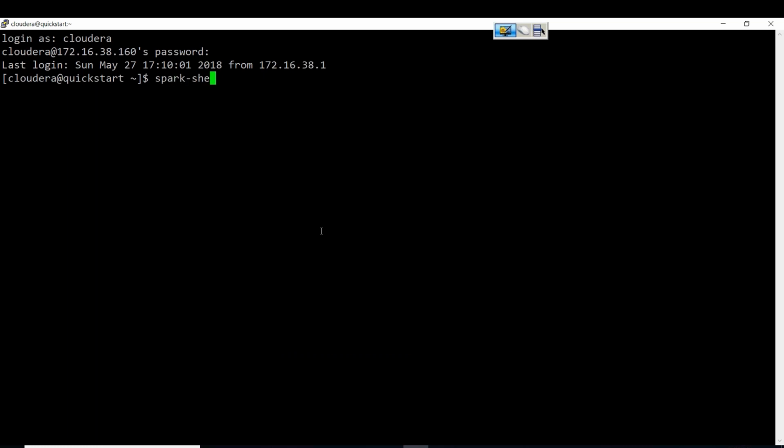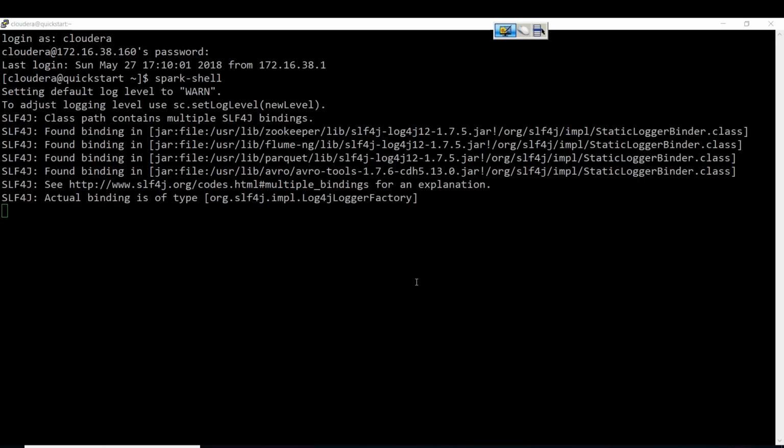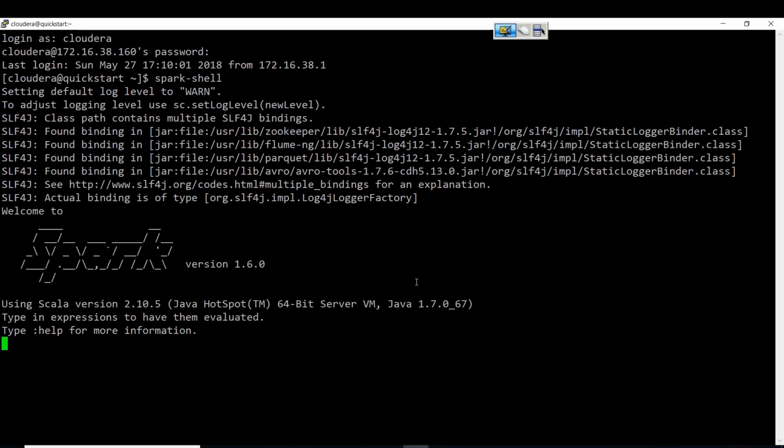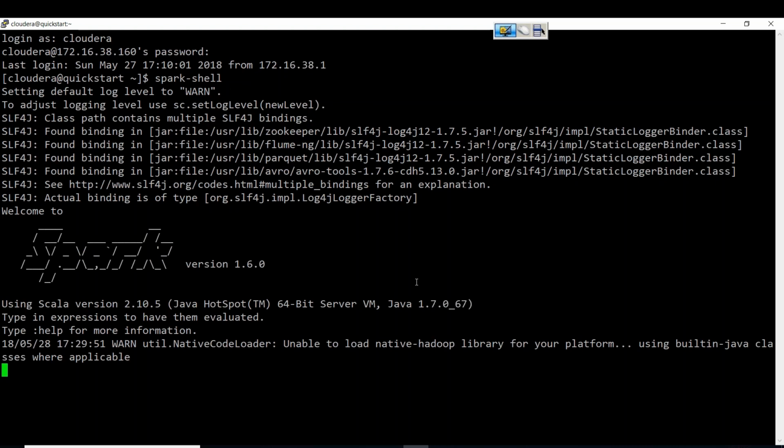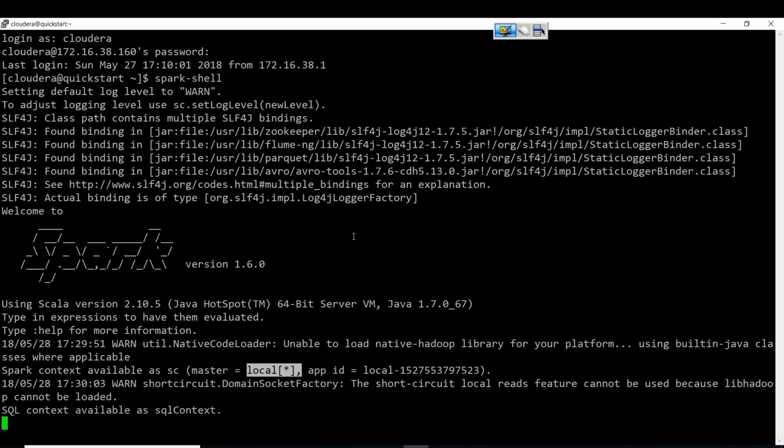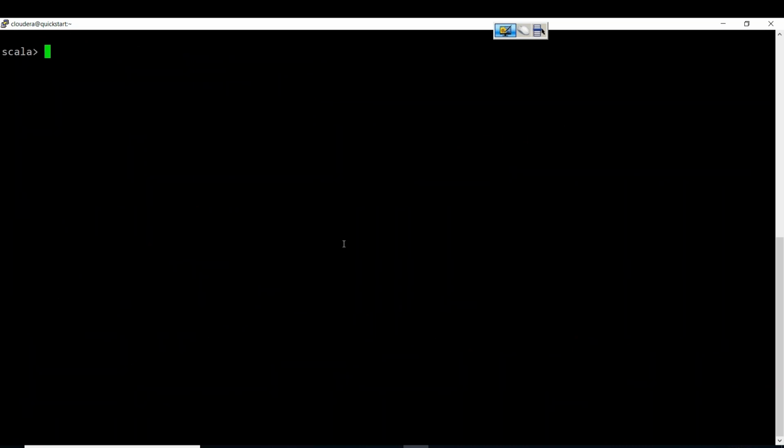Spark-shell. So in which mode is this application starting, local or cluster? Local only. Local with how many cores and how much memory? One core and 1 GB memory. Not one core, all the cores. You can see here local of star, all the cores. Okay, all the cores and 1 GB memory. It has started now.